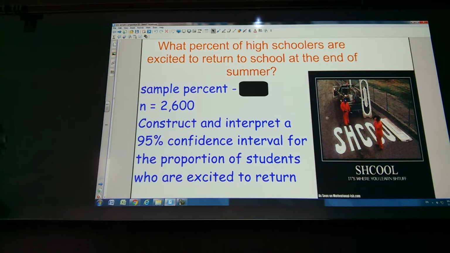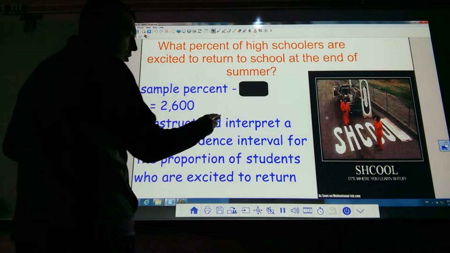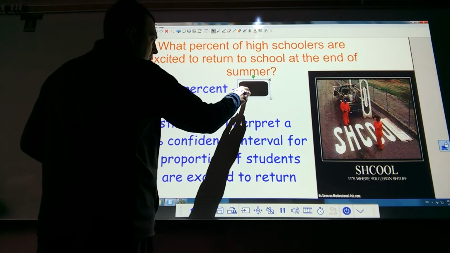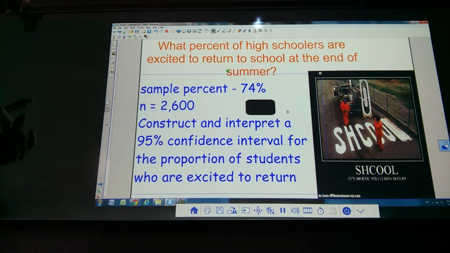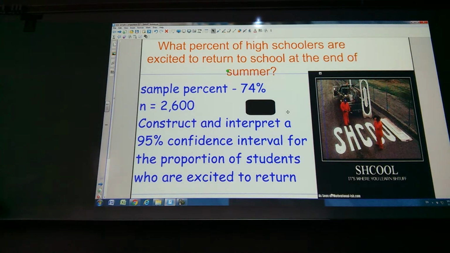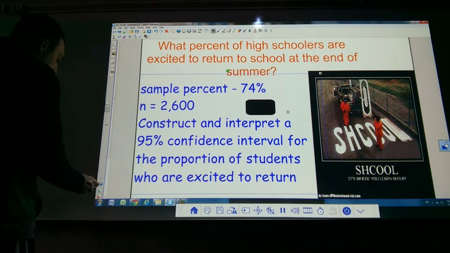Let's suppose I got a sample percentage. What percent do you think are excited to come back to school? Let's find out. This is actually true: 74. Almost 3 out of 4 high schoolers are actually excited to come back to school. I know you're excited to come back to school. And we're supposed to construct and interpret a 95% confidence interval for the proportion of students who are excited to return. So hopefully you are thinking, all right, I got to go through a 4-step process. Well, you would be right.